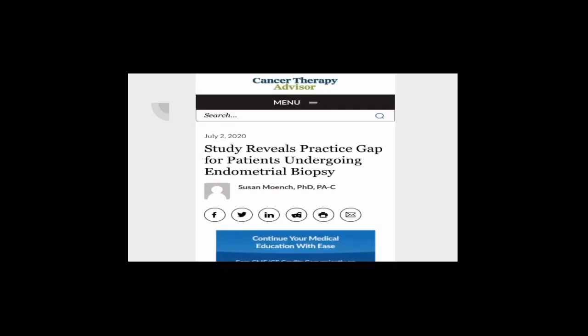The second article that I investigated was titled "Study Reveals Practice Gap for Patients Undergoing Endometrial Biopsy." The purpose of this sampling research was to evaluate the follow-up care for patients that had a failed endometrial biopsy. This information is important to determine whether or not a second endometrial biopsy is more sufficient and preventative than having to resort to an invasive hysteroscopy/dilation and curettage procedure.